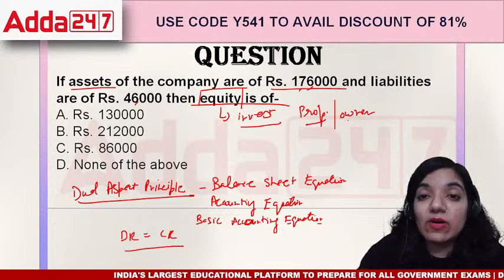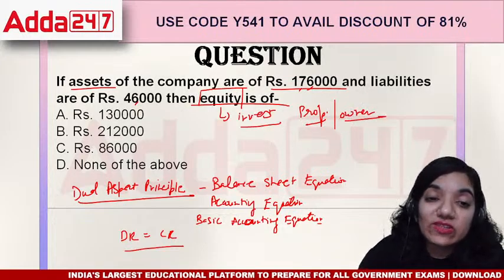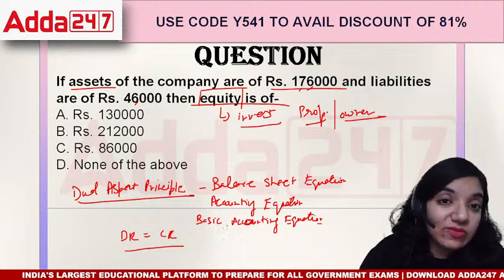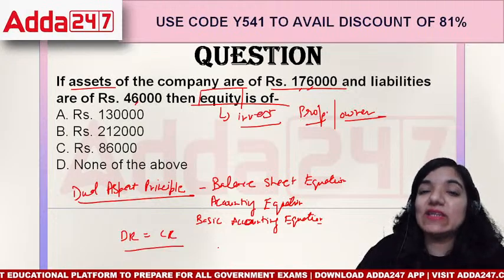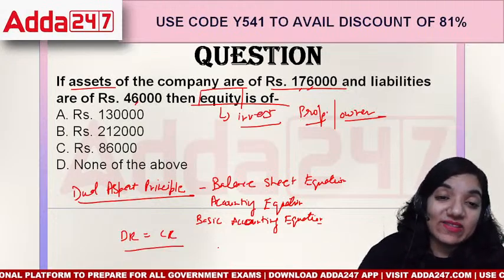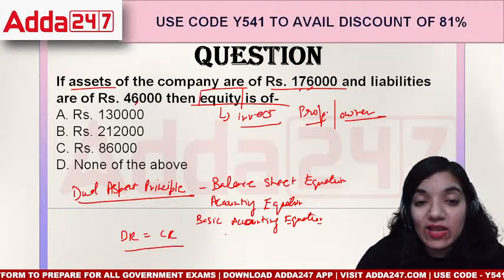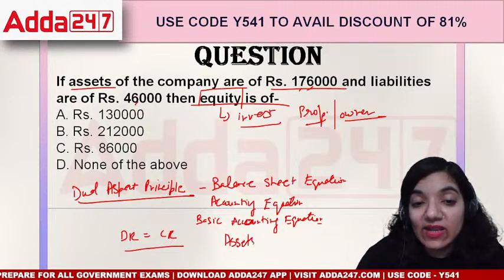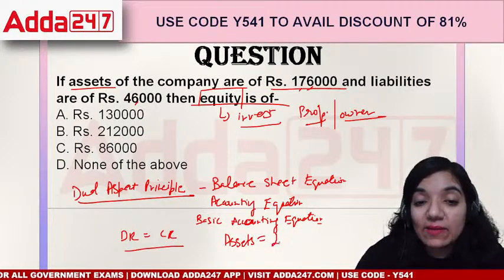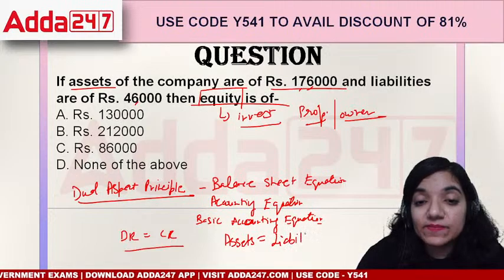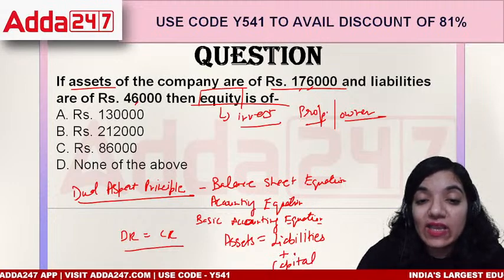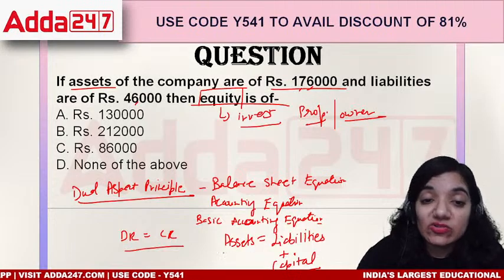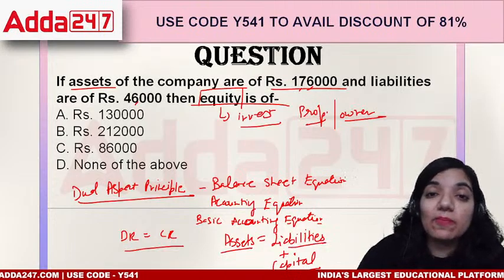So that is the amount that the person himself puts in the business, and whatever money he puts into the business, then whatever money is falling short, he'll take it from other people and then put in the business, right? So it would be based upon whatever assets we are building up. That's because we would be adding up our liabilities. That means the amount which we have taken from others plus our capital. Capital means the amount which I have invested myself into this. So it would be assets is equal to liabilities plus capital.